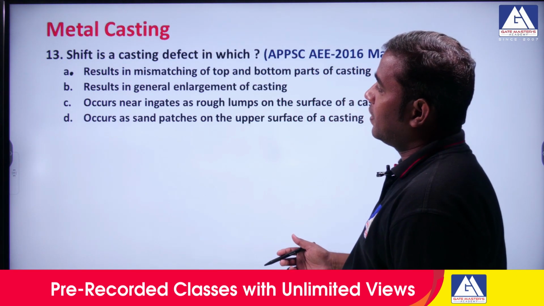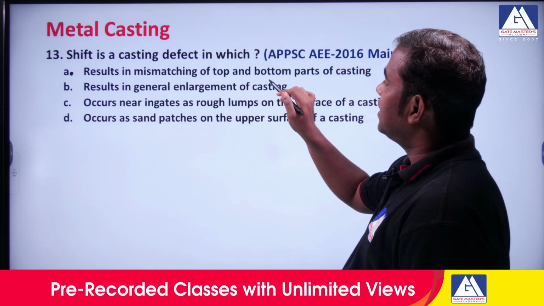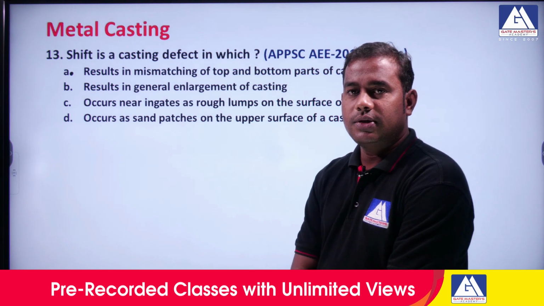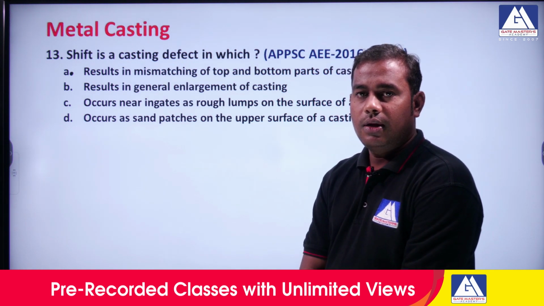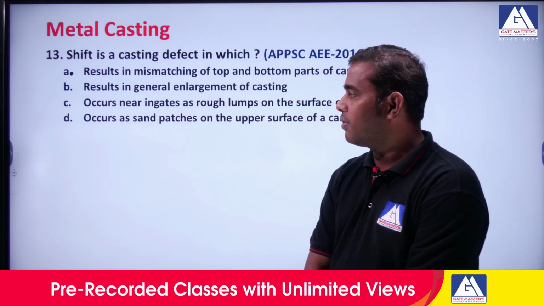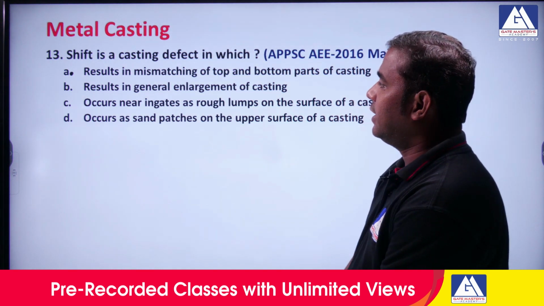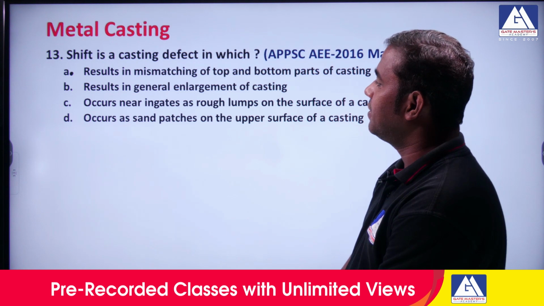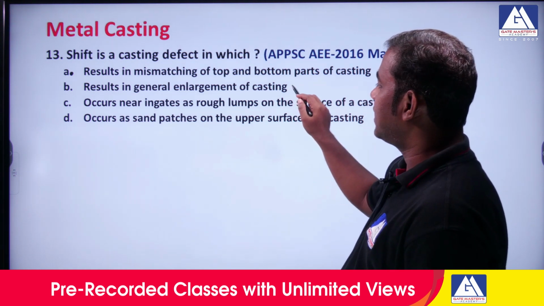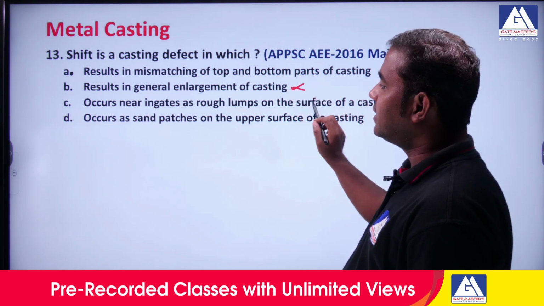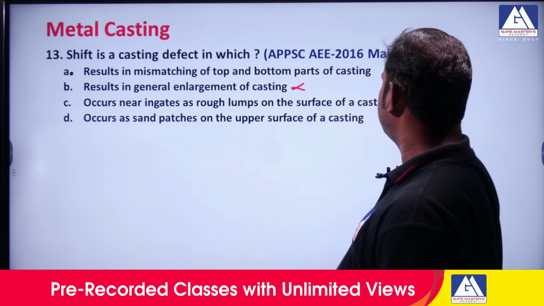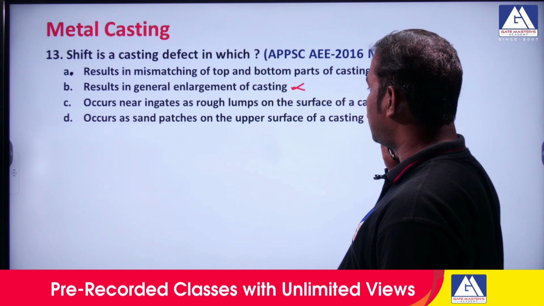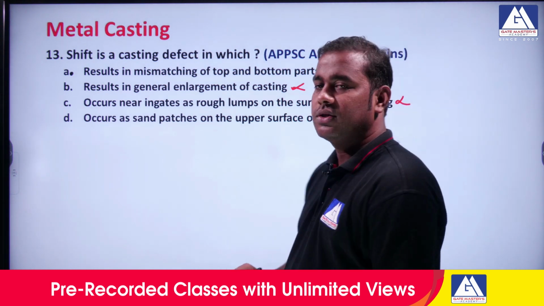Next question: shift is a casting defect in which dash? We discussed this topic regarding casting defects. One option is that it results in general enlargement of the casting, then occurs near the ingates and the rough slabs. This is not the right answer. Another is that it occurs as sand patches on the upper surface of the casting. This is also a wrong answer.